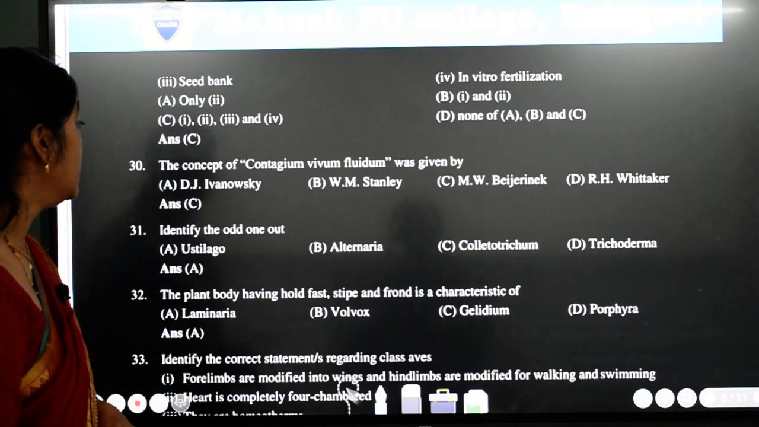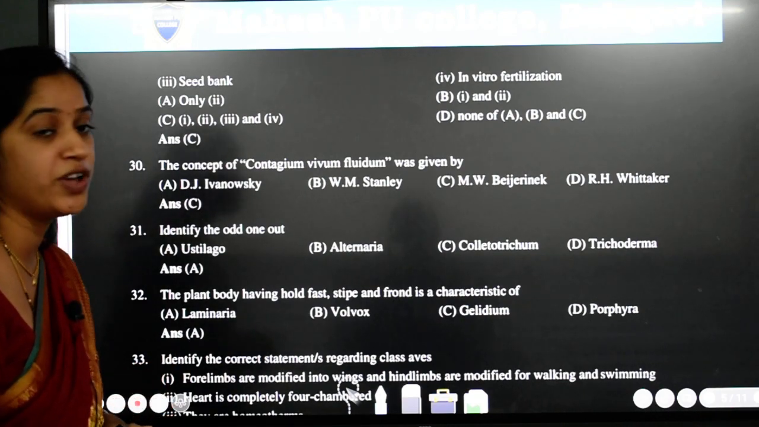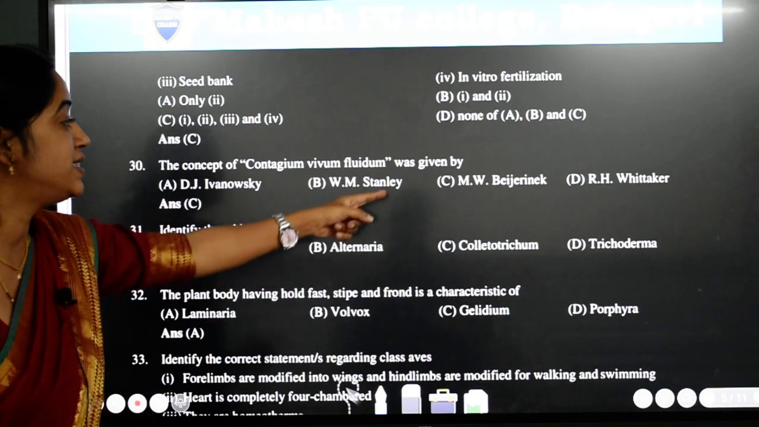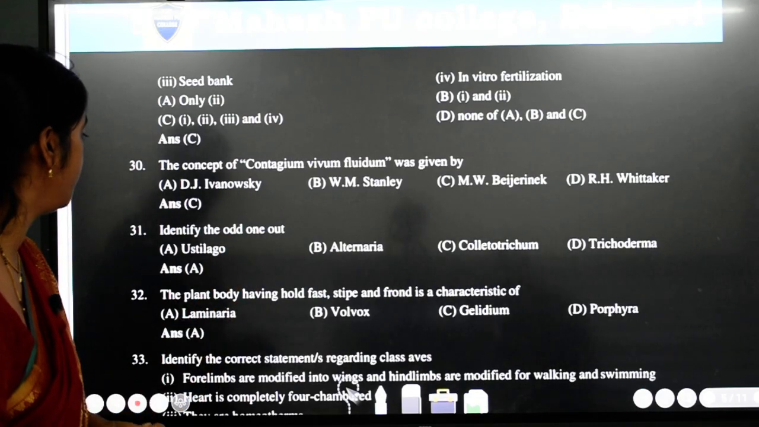Next question. The concept of contagium vivum fluidum was given by. The question is from the biological classification first year syllabus. Answer is C, M.W. Beijerinck. So the answer is C.